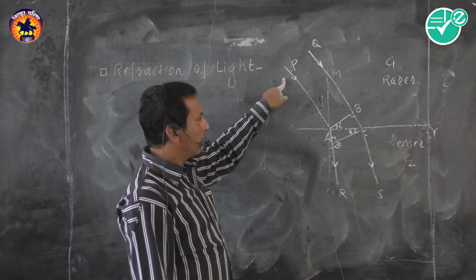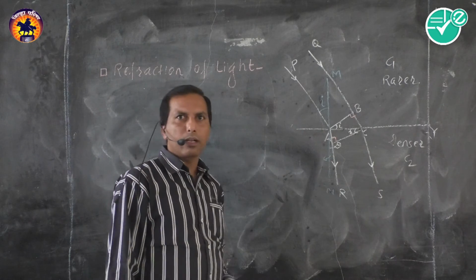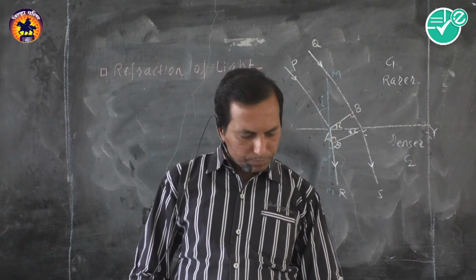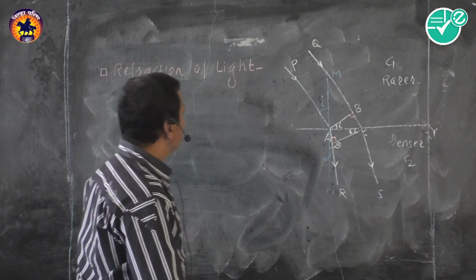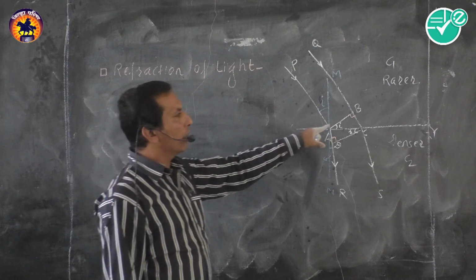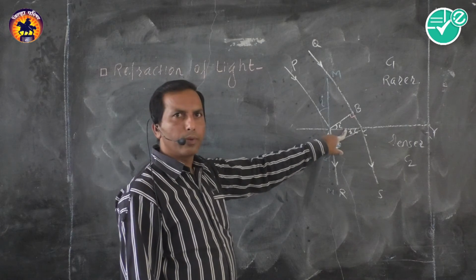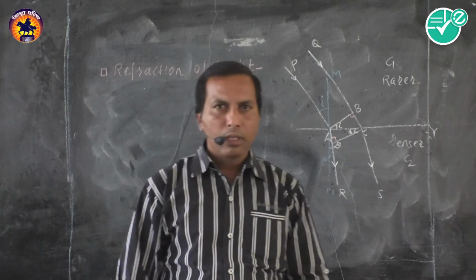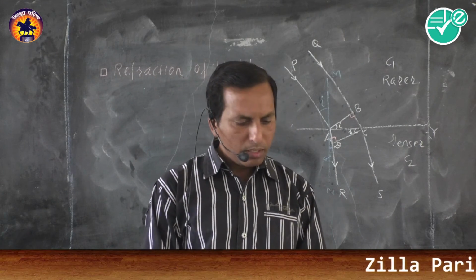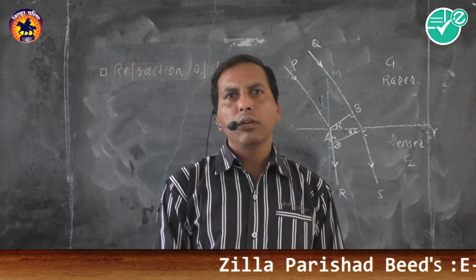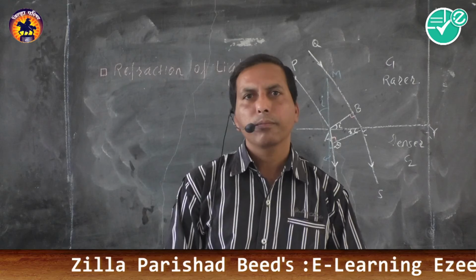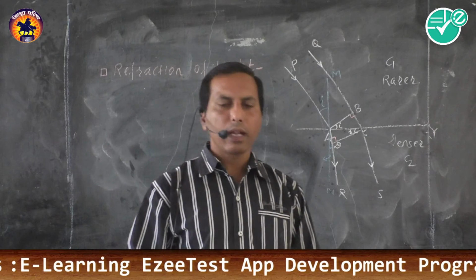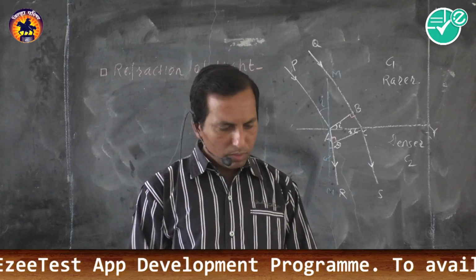Second law: incident ray and refracted ray lie on opposite sides of the normal. And the third: the ratio of sine of angle of incidence and sine of angle of refraction is nothing but the refractive index. So students, we have completed these four bits, that is, construction of spherical wavefront, plane wavefront, reflection of light and refraction of light with their proper laws.